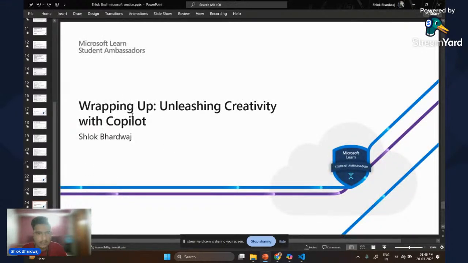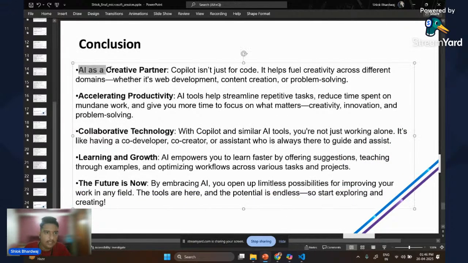Next one, let's just wrap up our session, what we learned today, so that you can also start your journey with Copilot and automate your day-to-day tasks. We learned about AI as a creative partner. Copilot isn't just for code, it helps us to fuel creativity across different domains, whether it's web development, content creation, problem solving, etc. Accelerating productivity, AI tools help streamline repetitive tasks, reducing time spent on mundane work, and give you more time to focus on what actually matters: creativity, innovation, and problem solving.